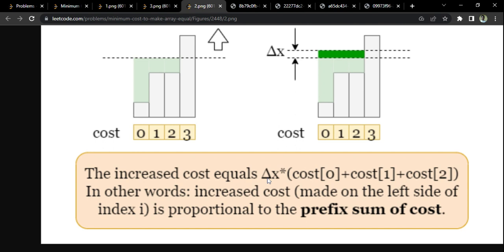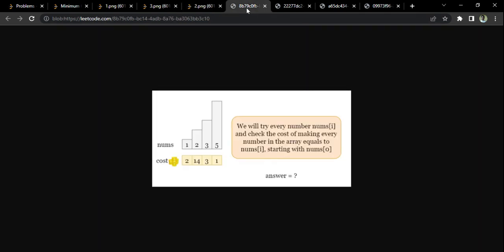Delta x basically refers to the gap between the two numbers. For example, let us say this number is 3. For 3 we know the answer, then we are going to calculate for 4, so the gap between them is 1. Knowing the total cost for 3 and knowing the gap that is equal to 1, we'll calculate the answer for the number 4. That is the basic idea. We'll see how it works.